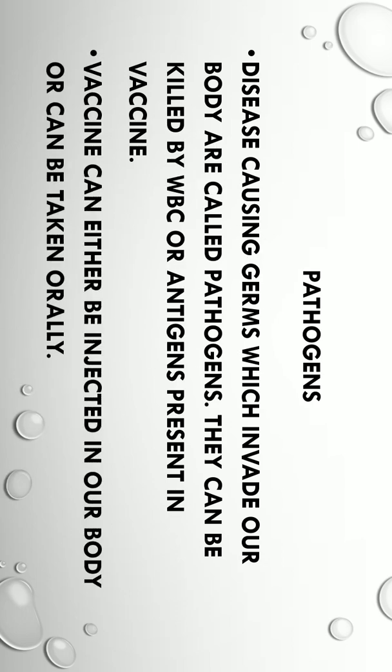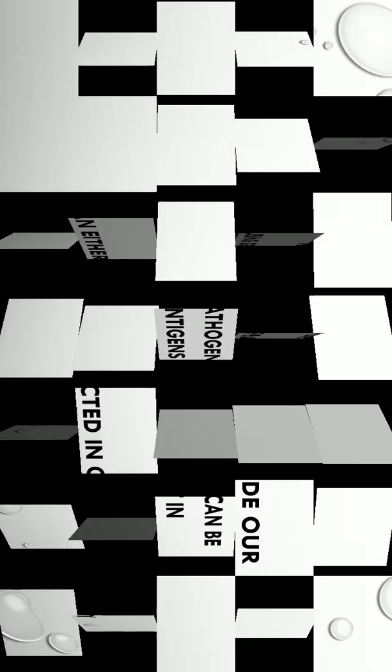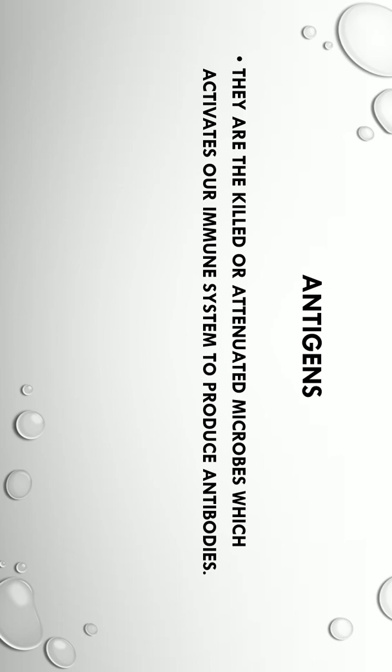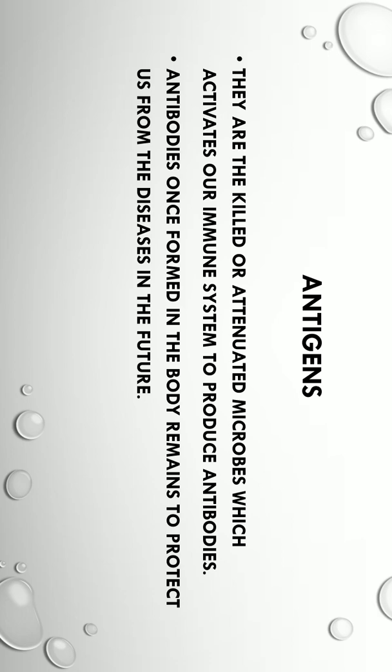First of all, vaccine can either be injected in our body or can be taken orally. So first, let us understand what are antigens. Antigens are the killed or attenuated or inactivated microbes which activate our immune system to produce antibodies. Antibodies are the protein-like chemicals which are naturally formed in our body, and they remain in our body for future also. So antibodies once formed in the body by our immune system remain there to protect us from the diseases in the future.